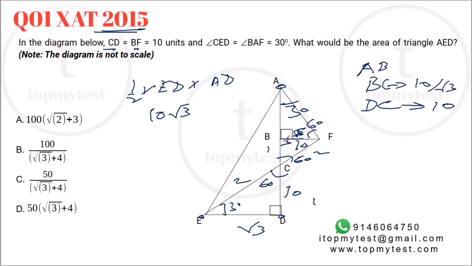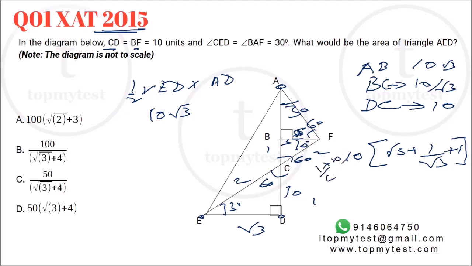And ABF is a 30, 60, 90 triangle again. 30 projects to 10. So 60 will project to 10 root 3. So the full length AD will be 10 times root 3 plus 1 by root 3 plus 1, right? Multiply this by half of 10 root 3. So that will be 5 root 3. If you multiply this, that will be 50.